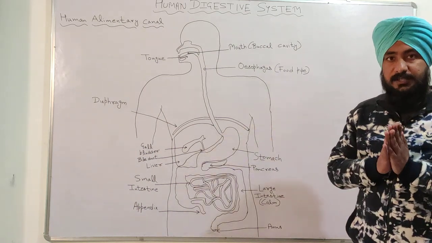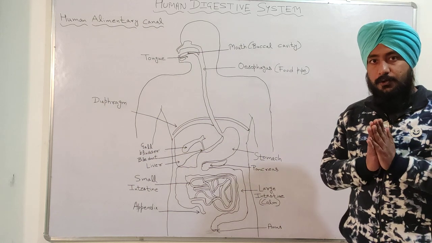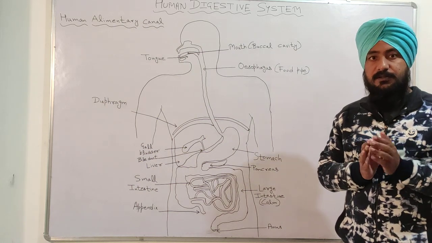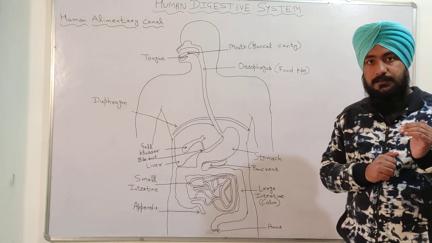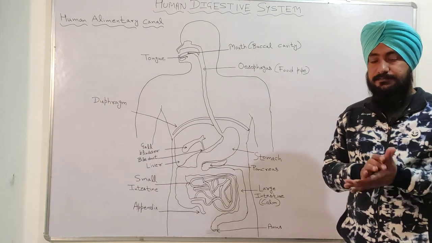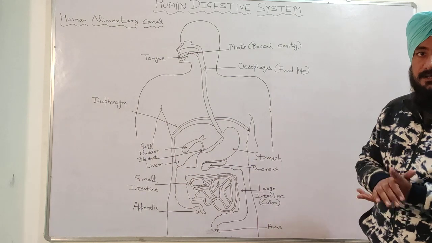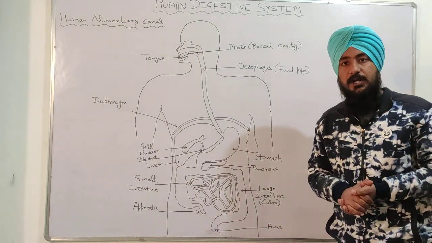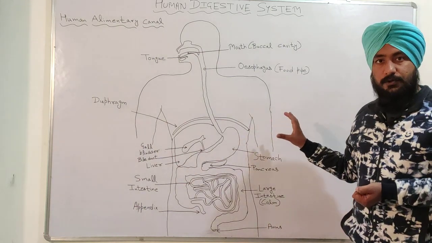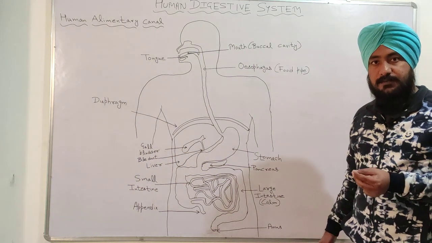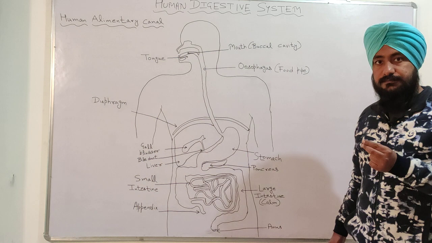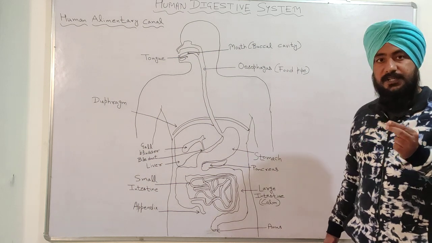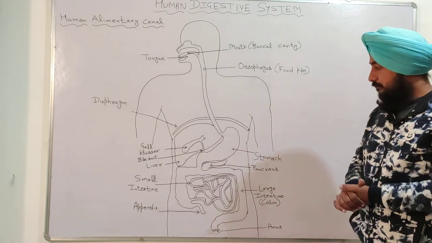So the three parts of gastric glands are number 1 HCl, number 2 pepsin, number 3 mucus. I have explained all of them. I hope all the three parts, HCl, hydrochloric acid, pepsin and mucus, are clear to all of you.